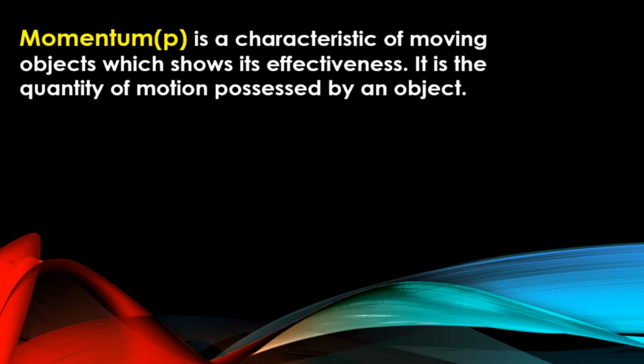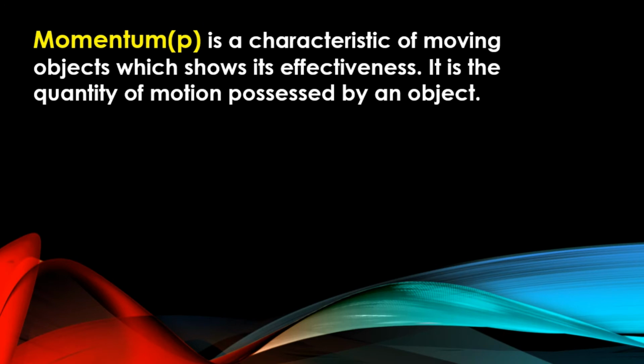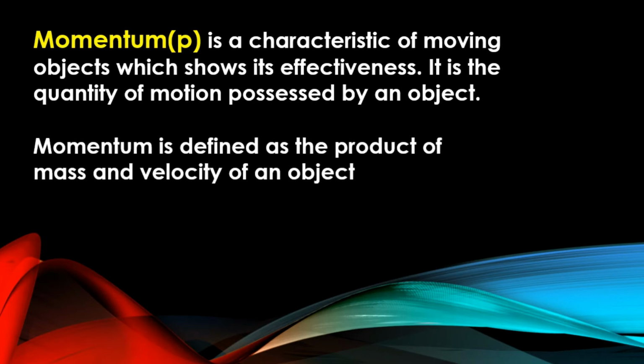What is momentum? Momentum is a characteristic of moving objects which shows its effectiveness. It is the quantity of motion possessed by an object. Momentum is defined as the product of mass and velocity of an object. Or we can write that p is equal to mv. p represents the momentum, m is the mass and v is the velocity.